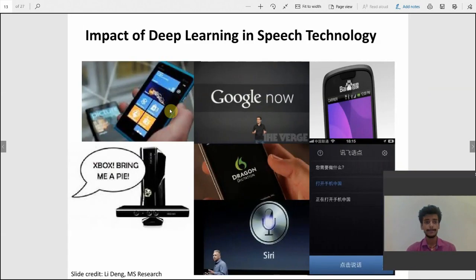So, the impact of deep learning in speech technology. As we know, machine learning is widely used today in the area of speech recognition. You all have your phones. If you are using Android, then you have Google Assistant. If you are using an iPhone, you have Siri. Most of you have Google Home Mini or Amazon's Alexa. It takes input from you, makes decisions according to it, and gives you your desired functions.